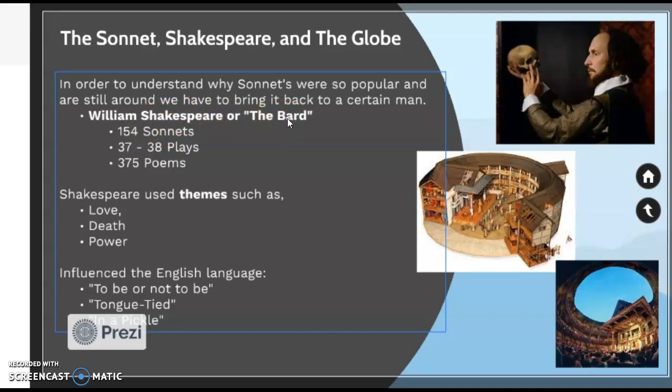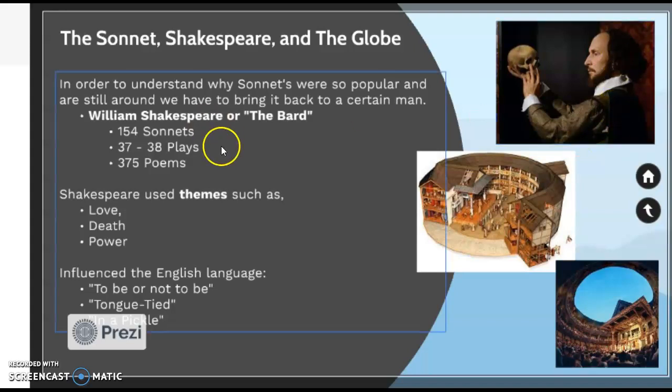Some of you might be familiar with him here on the right, but he really helped put English literature, English poetry on the map. He wrote 154 sonnets, 37 to 38 plays, it's hotly debated, and 375 poems. That is a lot to write about. And I believe Shakespeare passed away fairly early on, so for him to have this huge amount of writing behind him, he really was able to put sonnets on the map.